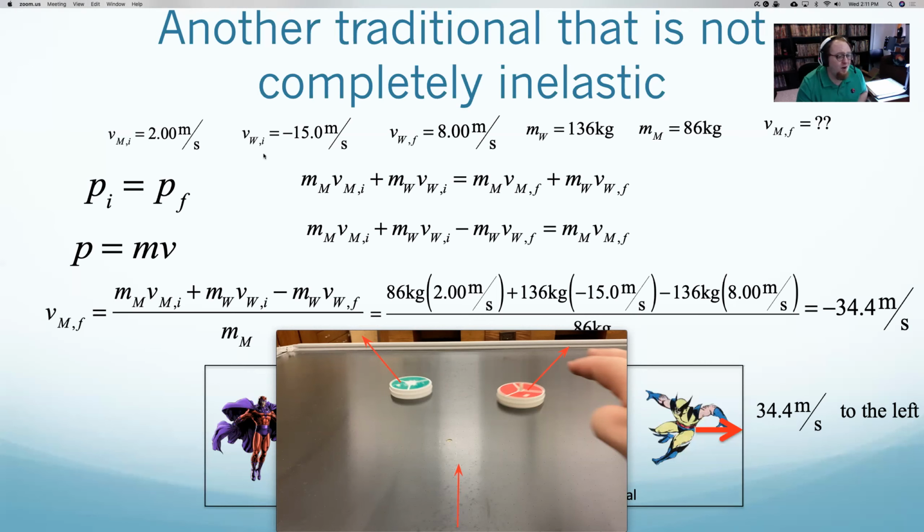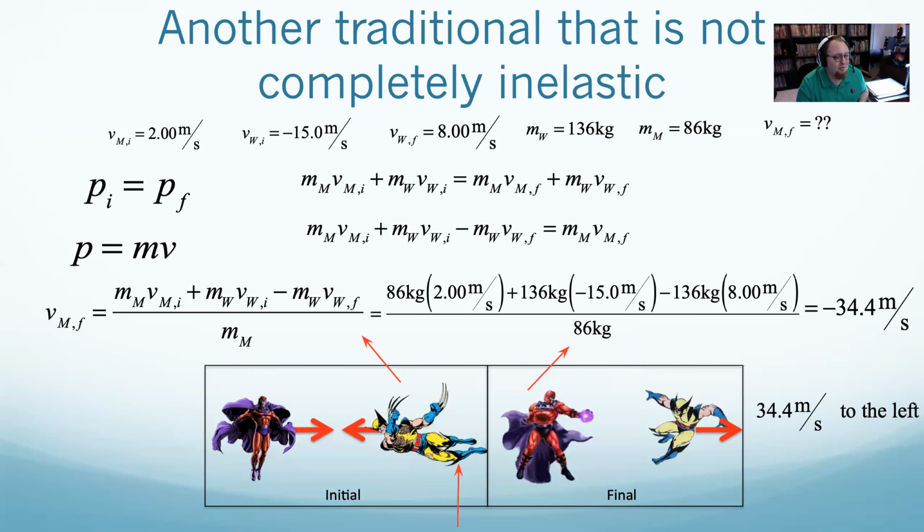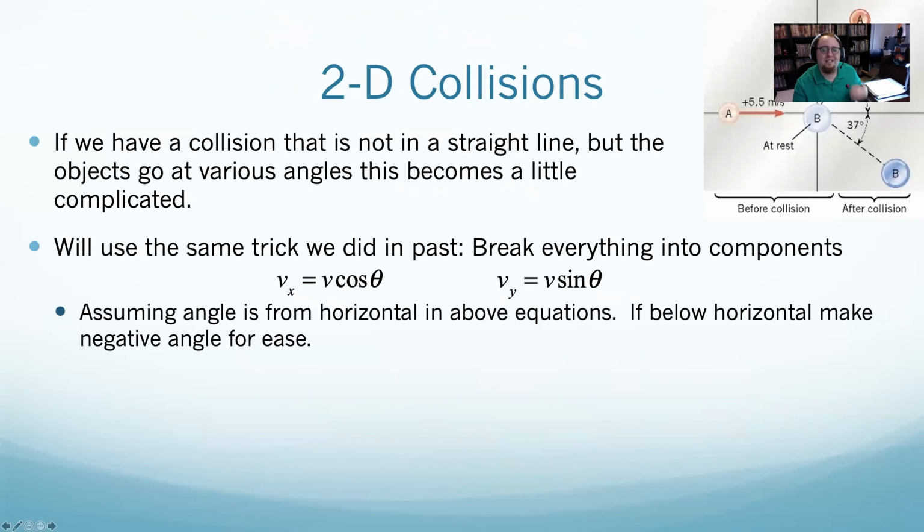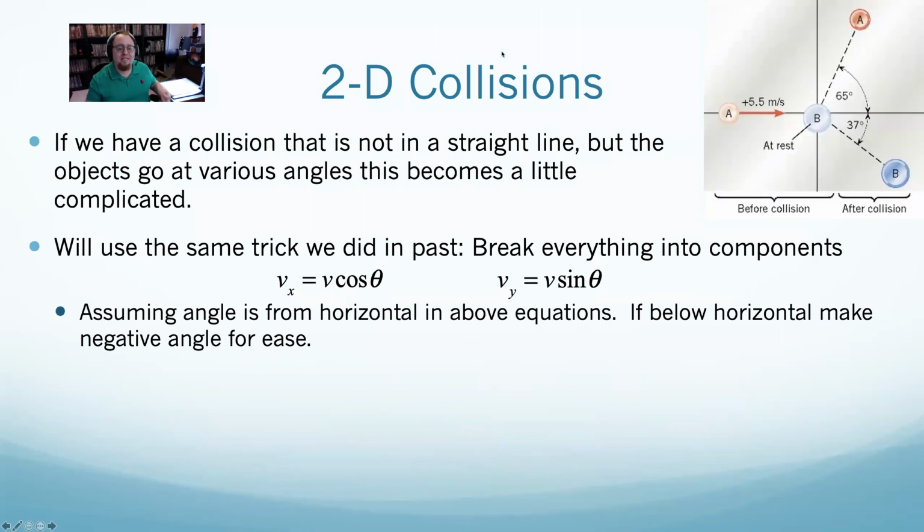See, in all the problems we did so far in 1D, I didn't have to worry about that because I was just saying to the right is positive, to the left is negative. Up is positive, down is negative. But if the collision starts moving in 2 dimensions, we have to keep track of the fact it's 2 dimensions. And basically, we're going to do the same thing we did in the past with this. I'm going to say if I have this collision, and this picture to the right is basically the same thing, if we have 2 dimensions, if instead of boom, we have boom, what I need to do is break it into 2 problems.